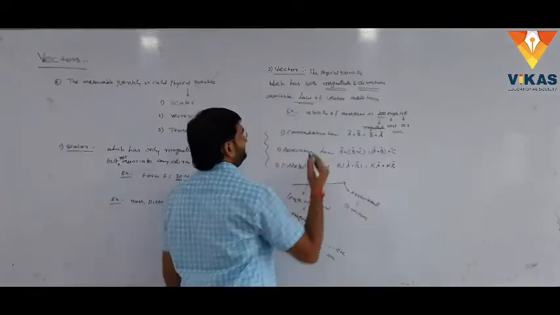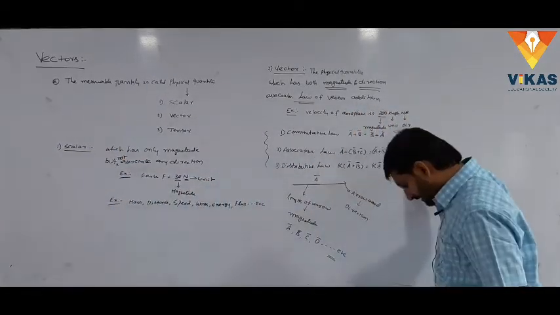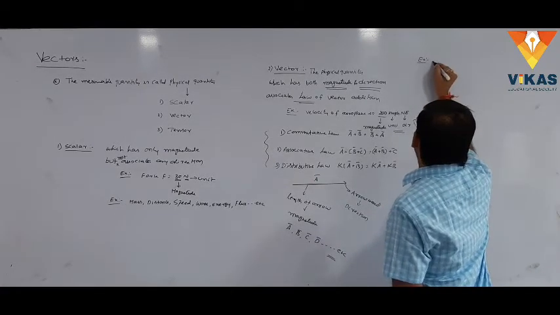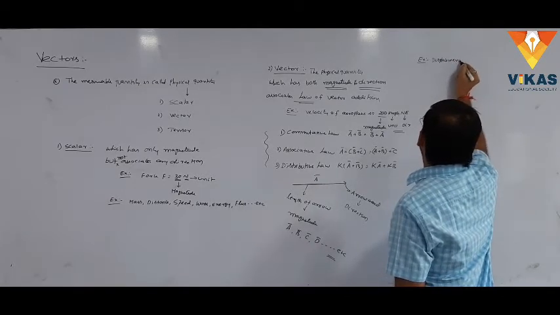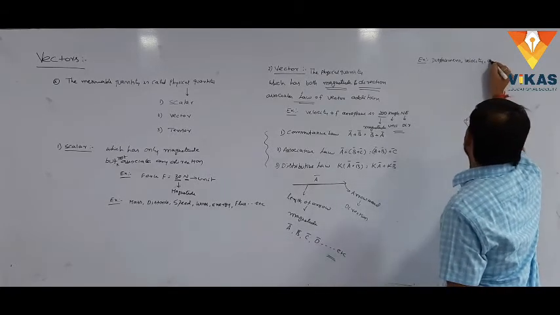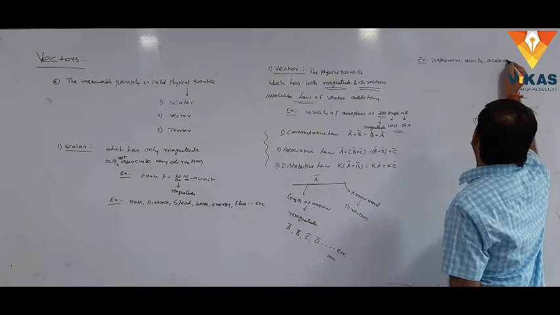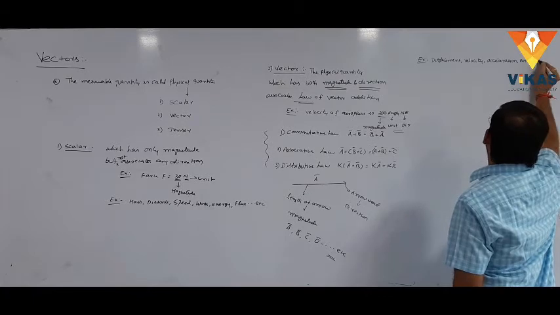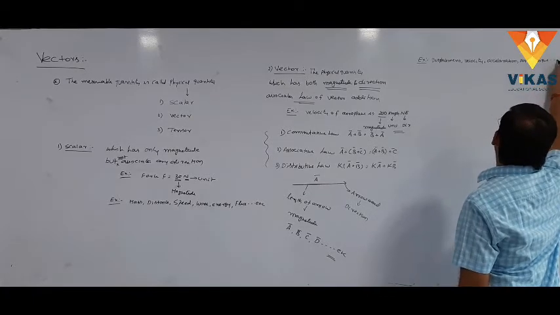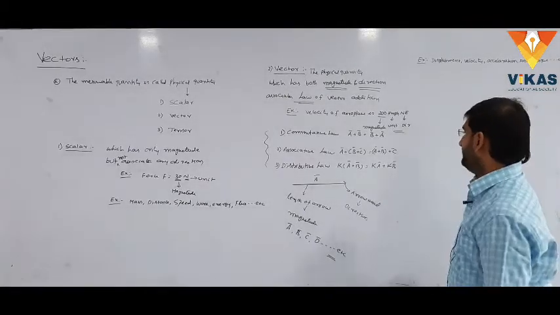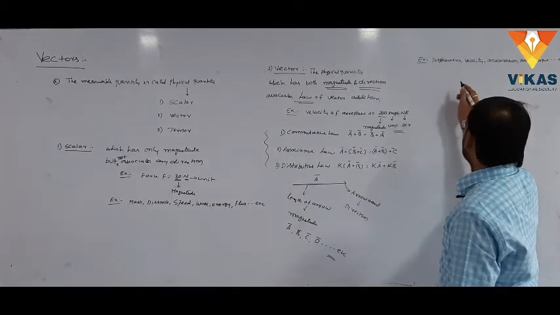What are the examples here? The examples of vector quantity: displacement, velocity, acceleration, force, torque, etc. These are the examples of vector quantity. Simply, how to represent the vector?